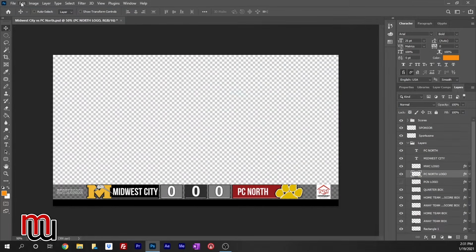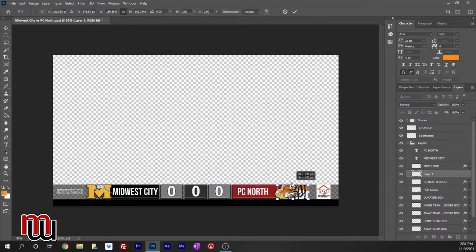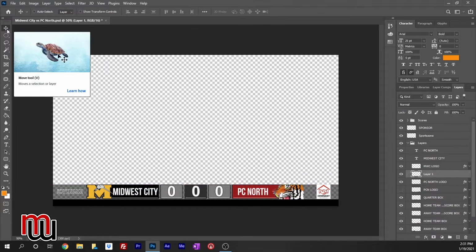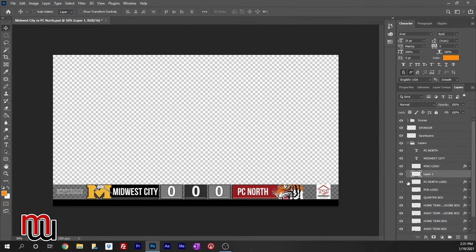And then I'm going to go up here to edit, and I'm going to paste. And you'll see this tiger showed up, and it's kind of small, but I'll drag it over top the current one. Control T to be able to change the size. And I'm just going to drag it until it automatically snaps in there. I'm going to move it over a little bit, which is good. And I'm going to turn off the logo that's behind it. And there, I've changed the logo.